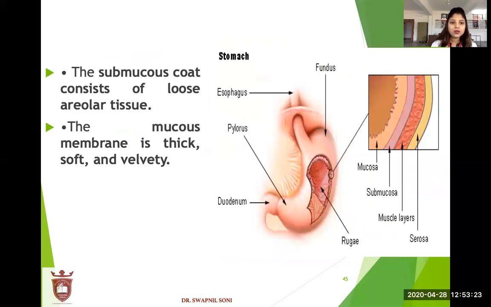The submucous coat consists of loose areolar tissue. See, this is the submucous coat. The mucous membrane is thick, soft, and velvety. This is the mucous membrane, and it is very soft, thick, and velvety in structure.